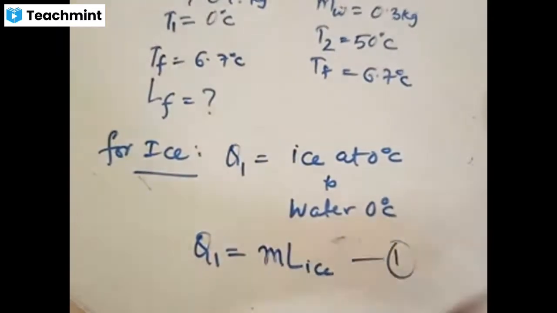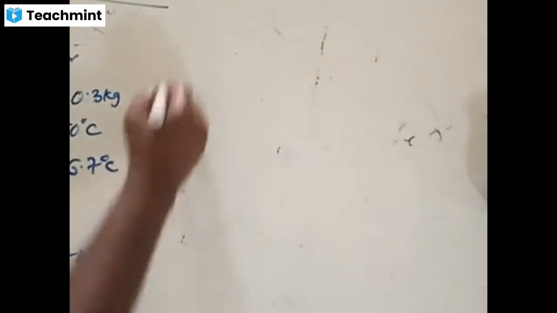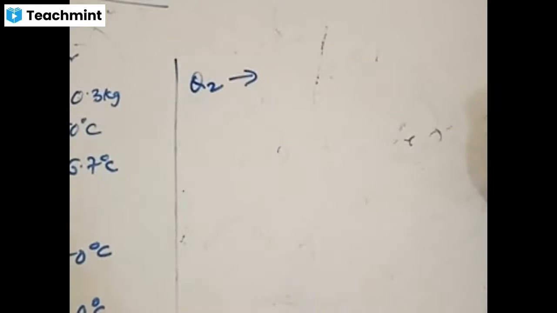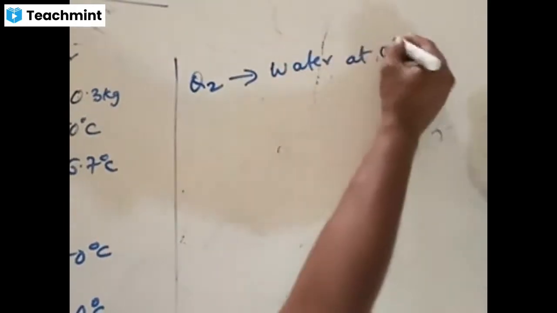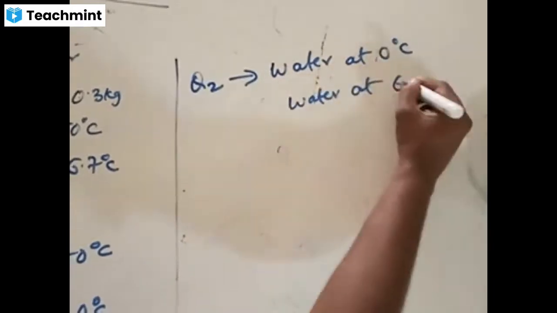And in the second step for ice, what is happening? I'll write here, second step. In the second step, Q2, can anybody tell me what happens? For ice, there are two steps involved. In the first step, ice at 0 will be converting to water at 0. In the second step, what will happen now? Water at 0 should convert to water at what? What is the final temperature?